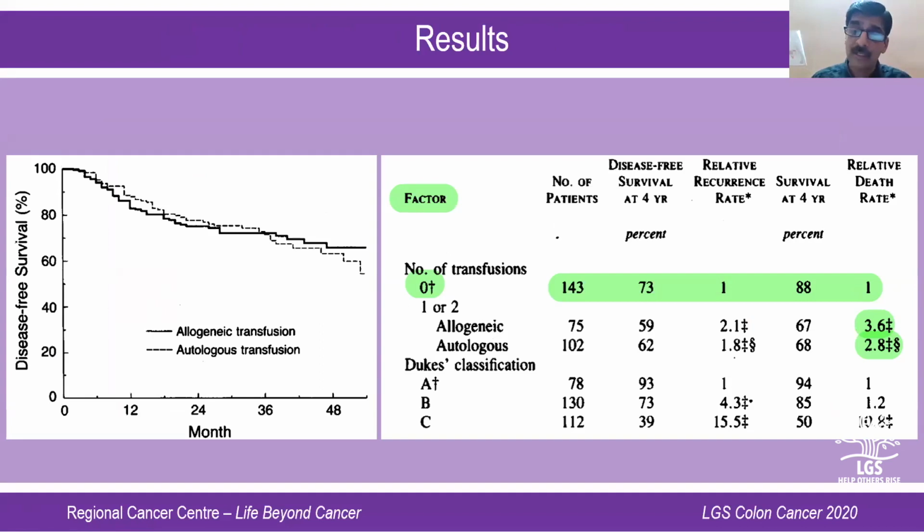But subsequent to this, over the last 2 decades, there have been no randomized controlled trials, but there are multiple studies and reviews that have shown that blood transfusion by itself doesn't have a poor prognostic implication on carcinoma of the colon. It means that in cases where you're doing blood transfusion, the disease may be more advanced, or disease may be infiltrating other organs, or the general condition of the patient may be poor. Otherwise, blood transfusion as such doesn't have a poor prognostic impact on colonic cancer. But this was one trial which showed that there is an impact on outcomes.